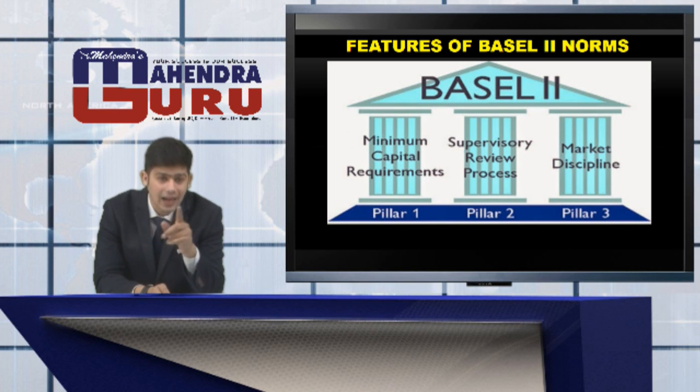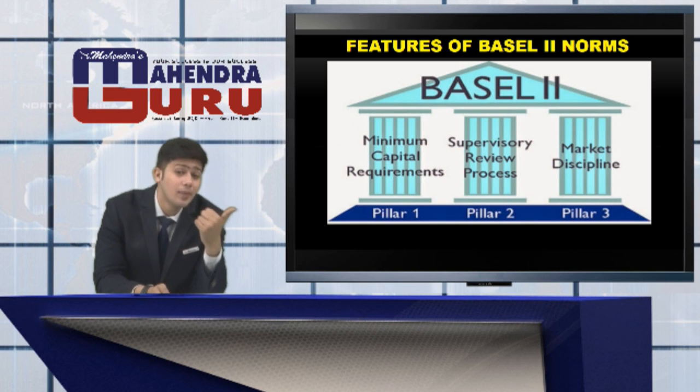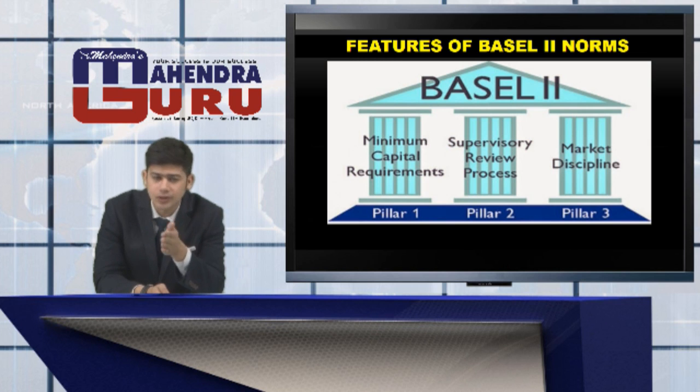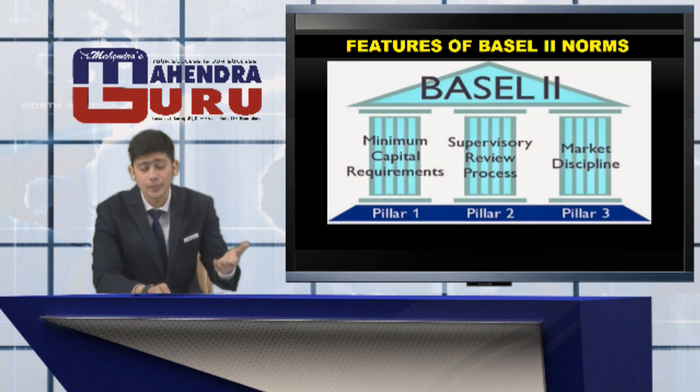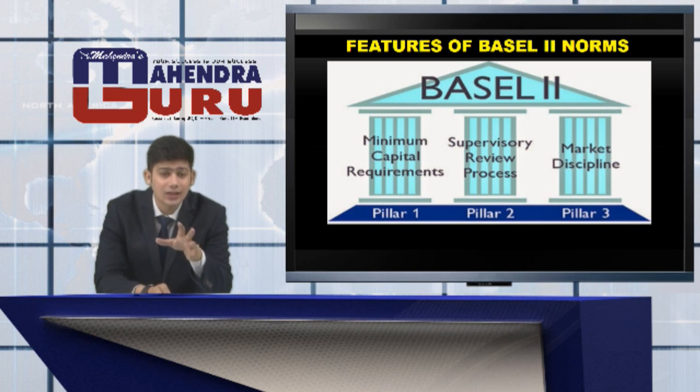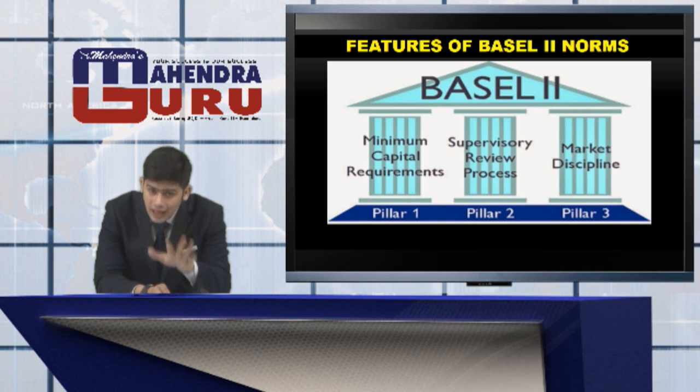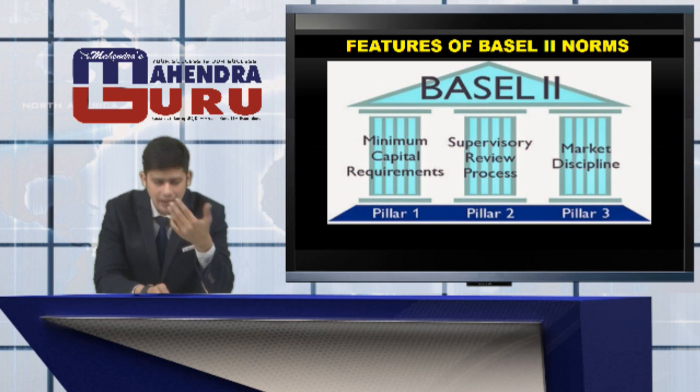Basel I had the first pillar, minimum capital requirements, which had the ratio called the capital adequacy ratio, and it was at 8%. What was the 8% or 9%? Any bank has to maintain an amount against RWA, the risk-weighted assets, at all times, so that if the RWA incurs a loss, that particular percentage could recover the loss. So the CAR percentage was in the minimum capital.